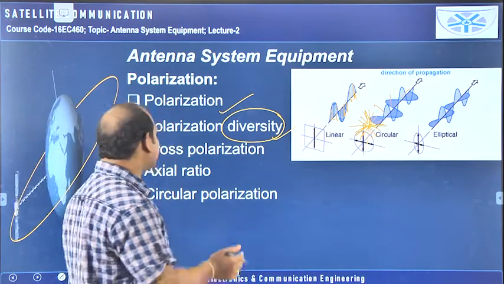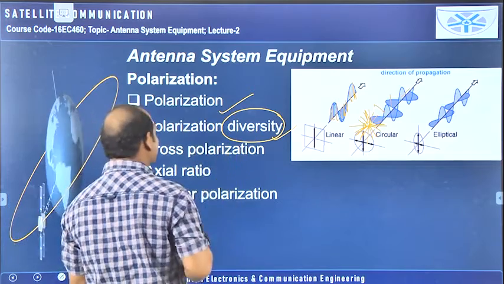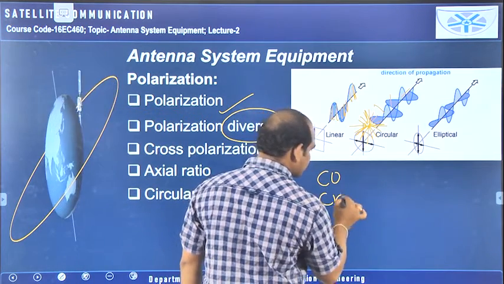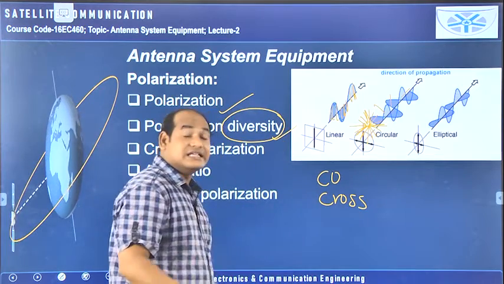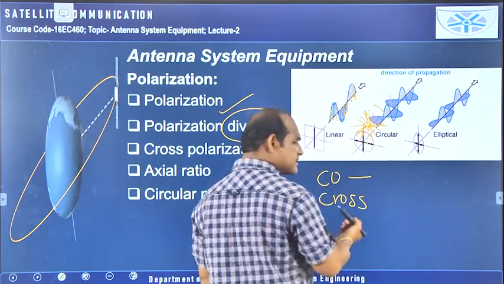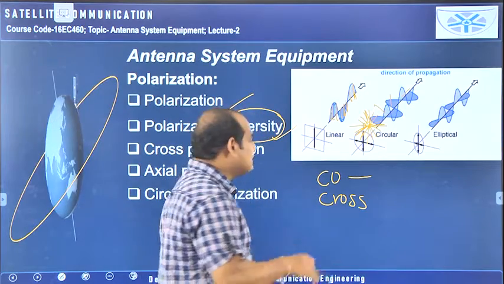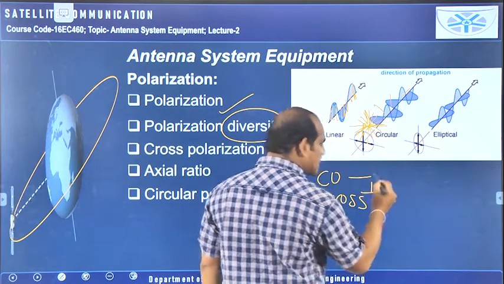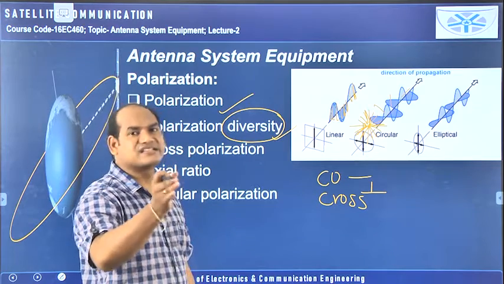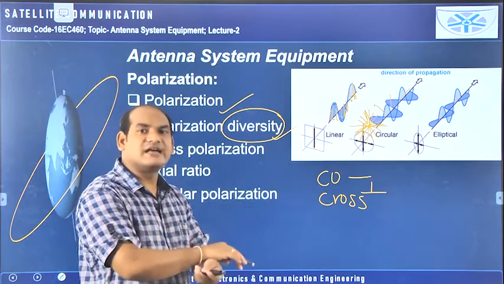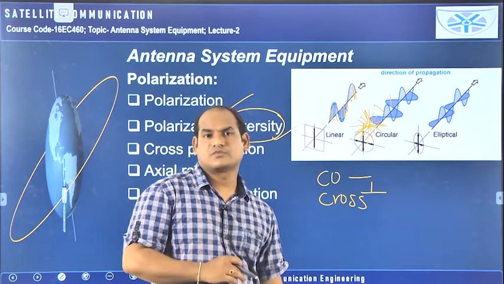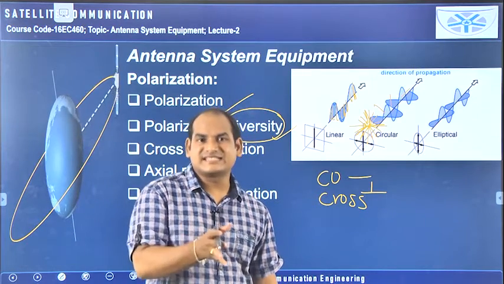Like that, if it is available, then we can tell polarization diversity is available. Next, cross polarization. Co-polarization and cross polarization, two things are there. Desired polarization is the co-polarization, undesired polarization is the cross polarization, and always the co-polarization is perpendicular to the cross polarization. You need the electric field in the x direction only, but after designing the antenna you are getting the electric field in the y direction also,